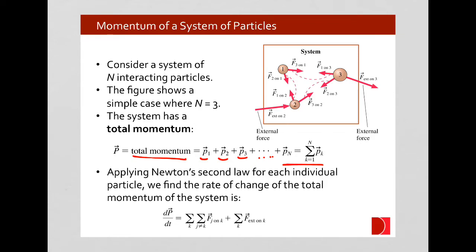If we apply Newton's second law and we say that we want to find the change in motion for each object, for each particle, and that the force is going to be that change in momentum. Basically, we're looking at our change in momentum, our mass times acceleration, as the sum of the forces acting on each particle to see how each particle will change its motion and change its momentum.